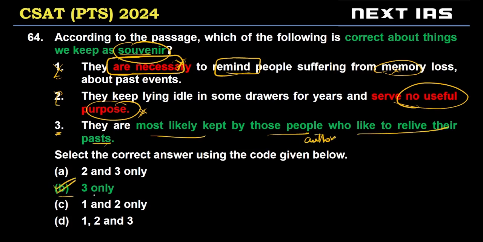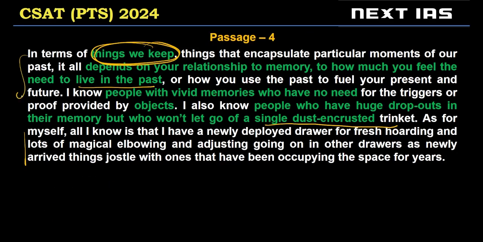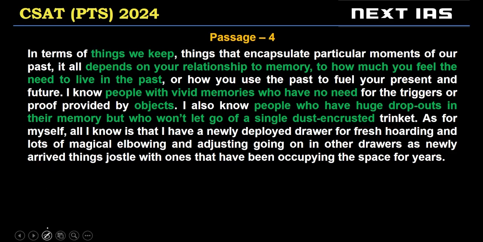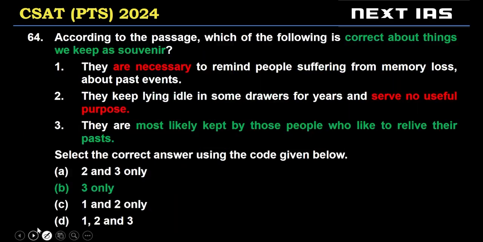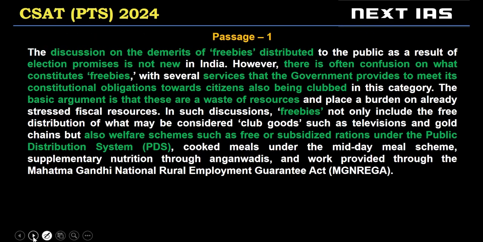So B, 3 only, is the correct choice. UPSC will rarely ask a narrative passage, maybe 1 out of 25, like I said, or 1 out of 27, which is also not every year. In this case, the correct answer was B, 3 only.